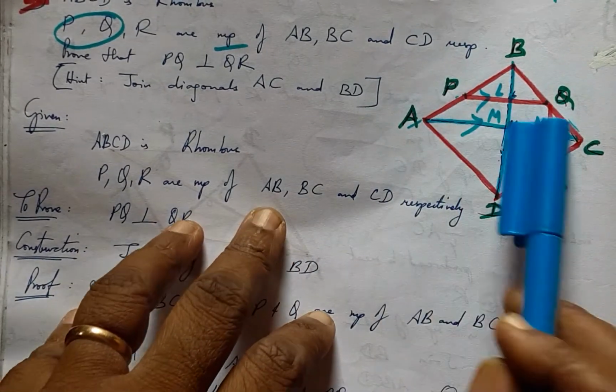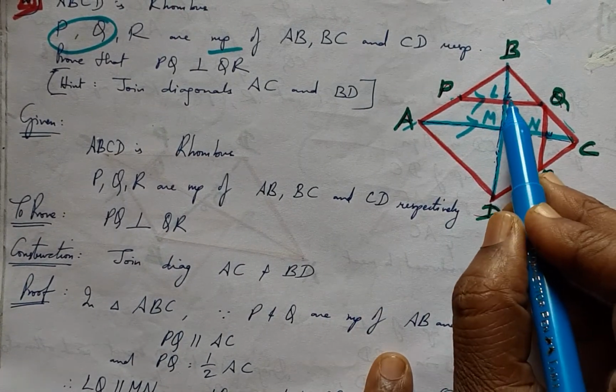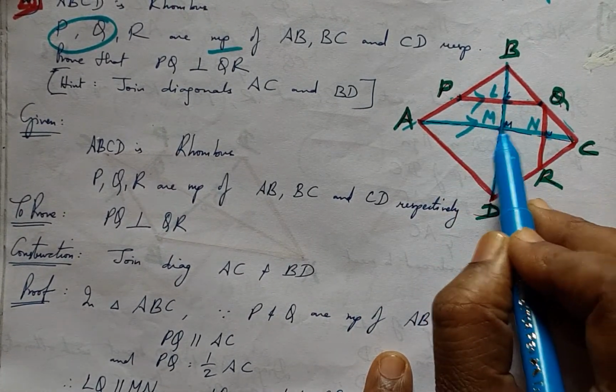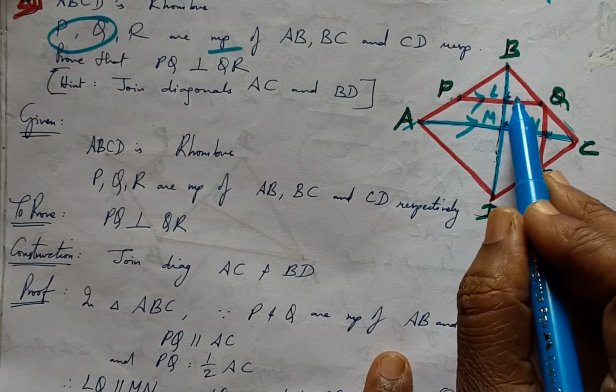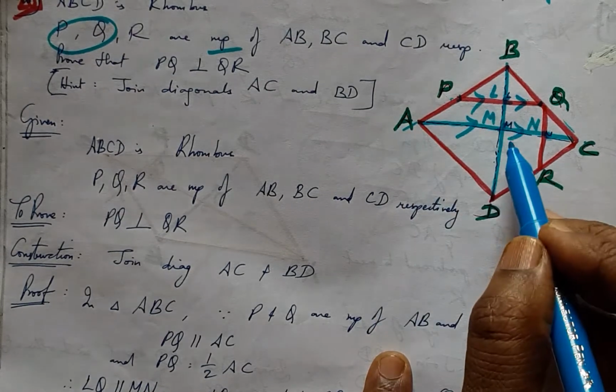And from these two parallel lines, proved by the midpoint theorem, we also have LQ as part of PQ and MN as part of AC. Therefore, LQ is parallel to MN has been established here.